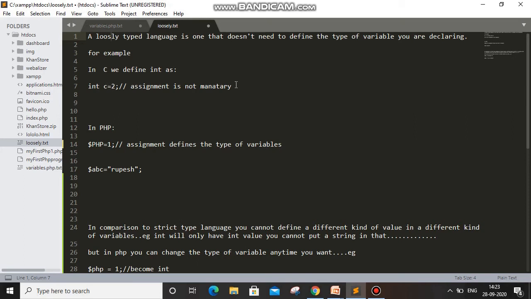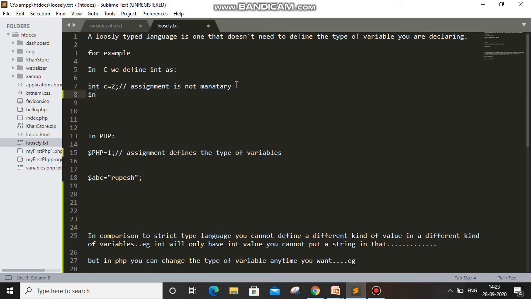If we try to assign int c equal to abcdefg, then this is wrong. You cannot do it like this, because we have already declared this 2 as an integer, so you cannot have a string inside it. So this is wrong. But in PHP I will show you.